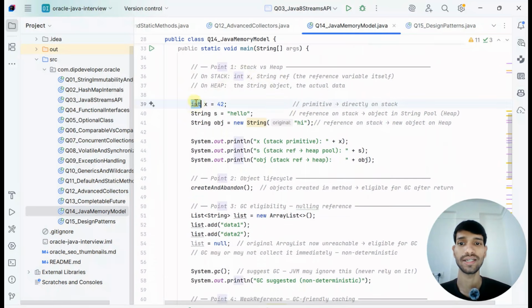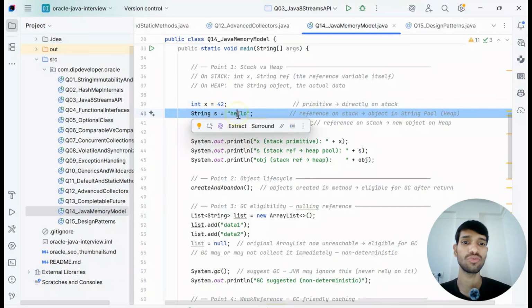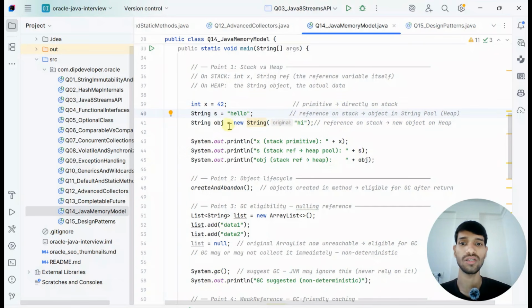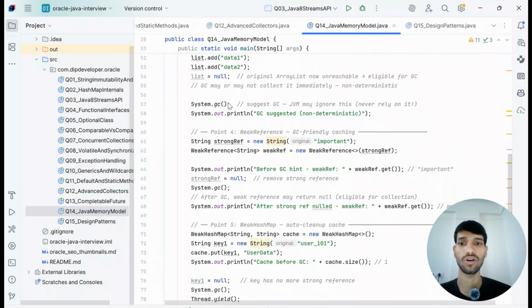If we have this int x and s, here int x is a primitive, so it is directly stored on the stack, and s is a literal, so it will be stored in the string pool, which is part of the heap, and objects will be stored on the heap. You can see the method call: the object created in the method is eligible for garbage collection after return. Also the list is pointing to null, so now garbage collection will occur.